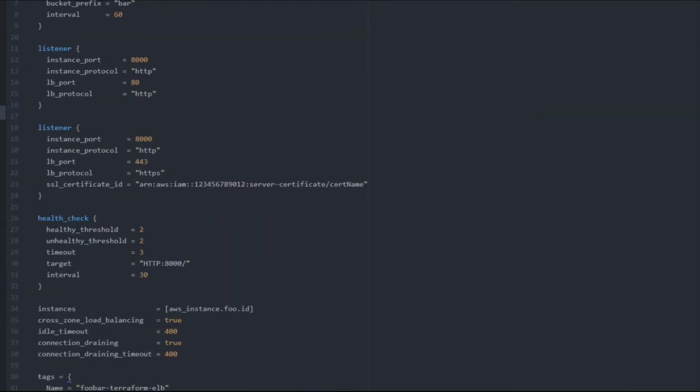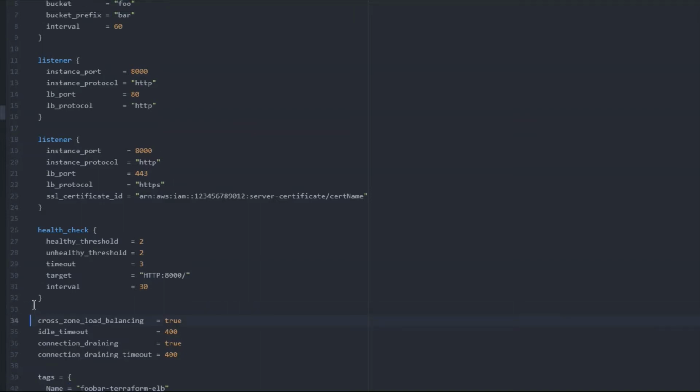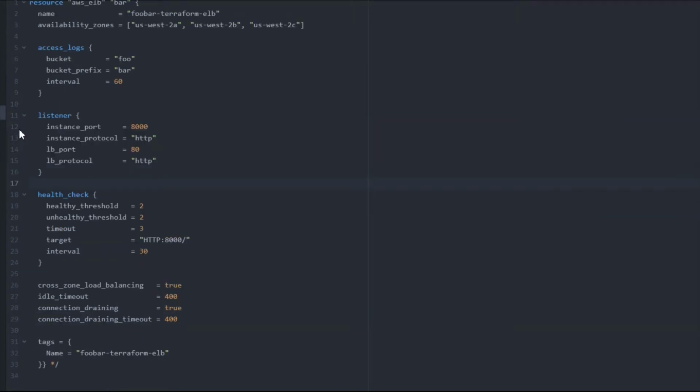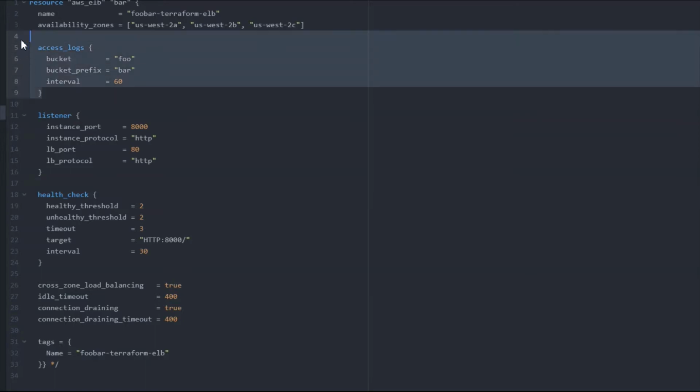Just a moment, we will delete that. Okay, and we will remove the unnecessary attributes in this, which are not required. The SSL details are also not required, and access logs are also not required.